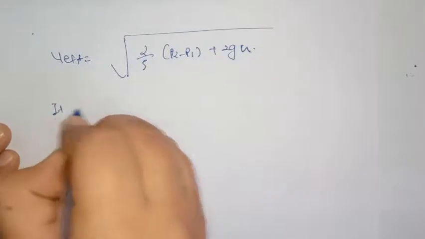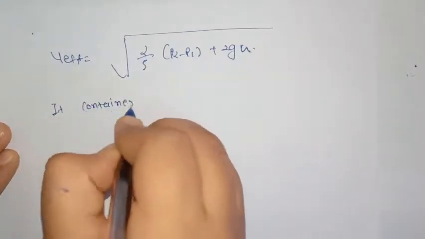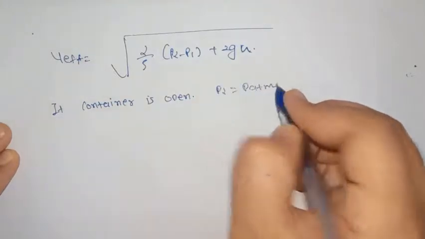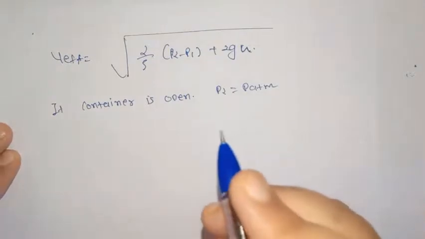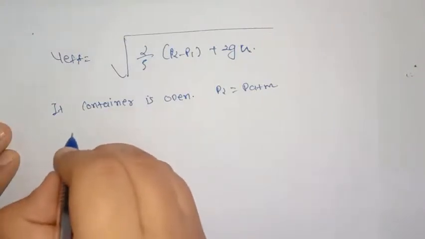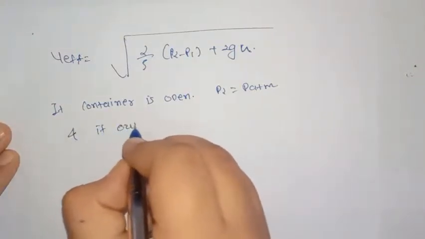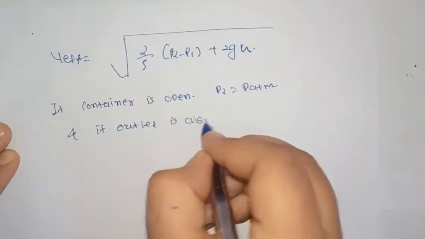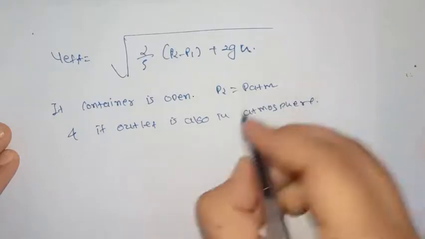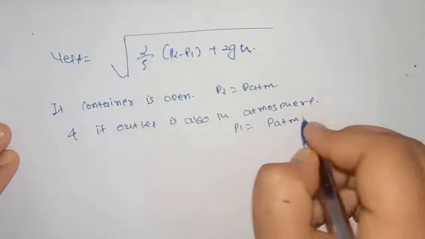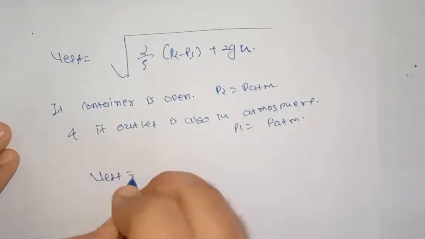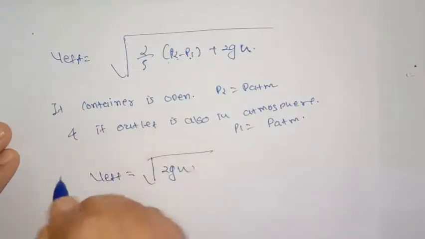Now, if the container is open, then P2 will be equal to P atmospheric, and if the outlet is also in atmosphere, then P1 will also be equal to P atmospheric. In that case, this P2 minus P1 will be 0. So the velocity of efflux will be simply root 2GH.